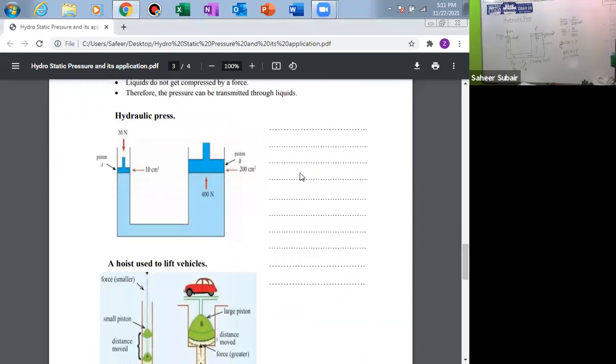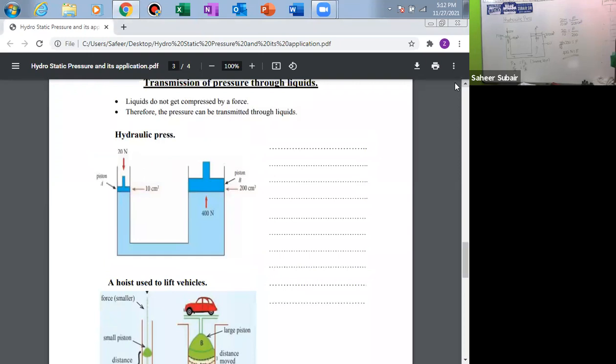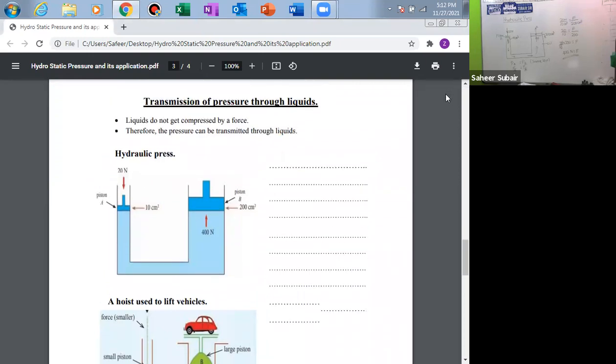So this is the diagram given. So you can write the note on this side.